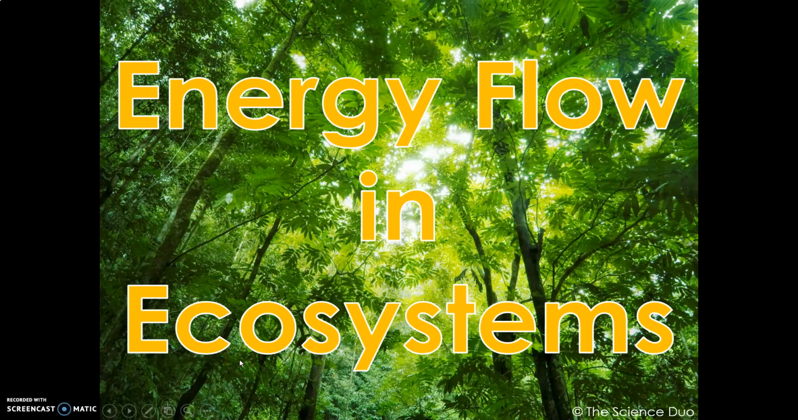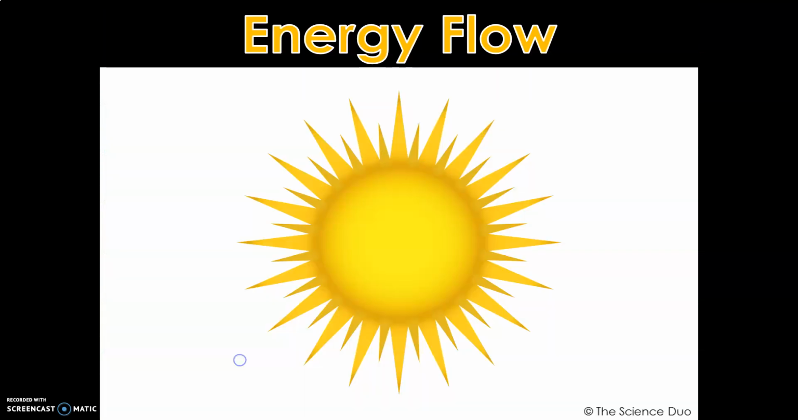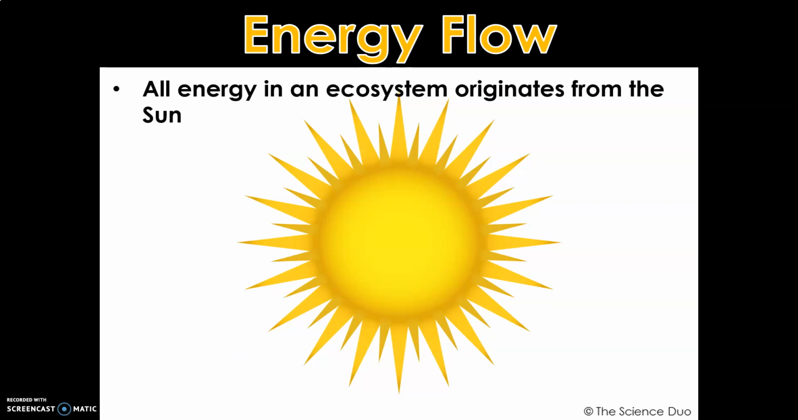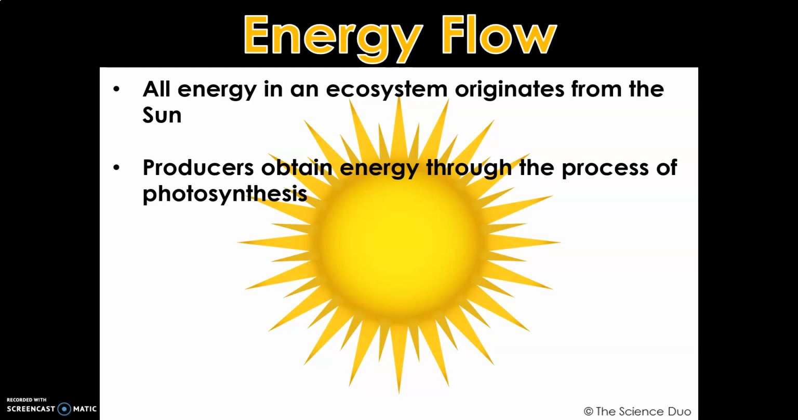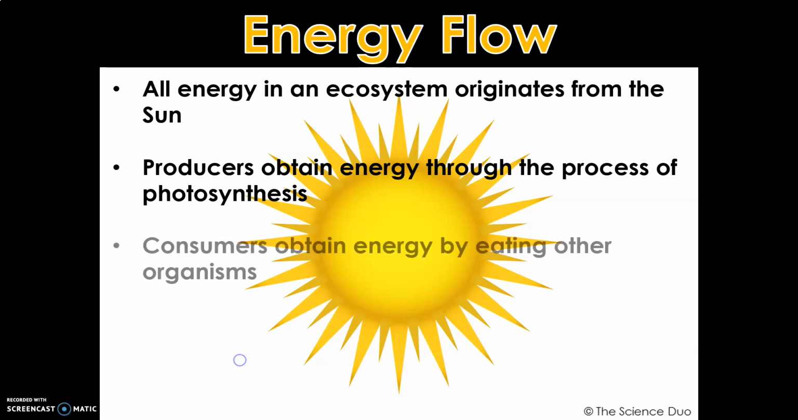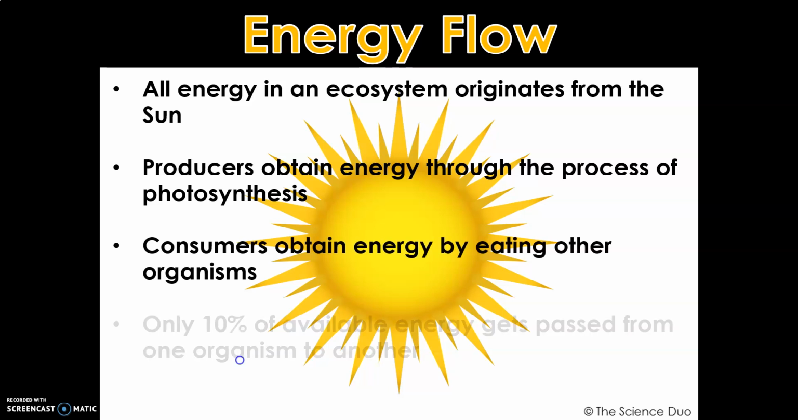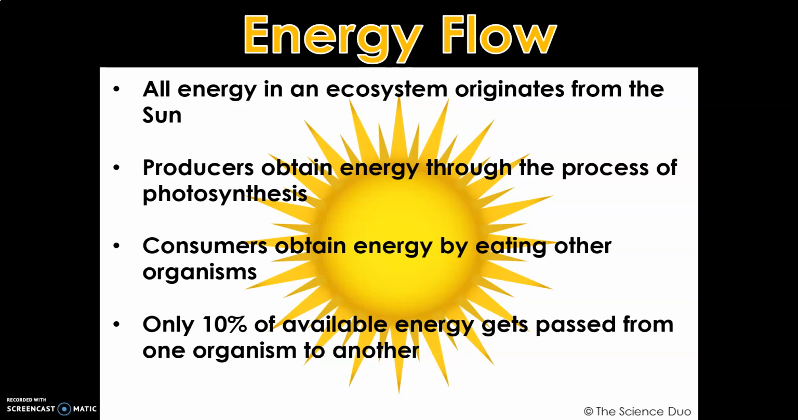Energy flow in ecosystems. All energy in an ecosystem originates from the sun. Producers obtain energy through the process of photosynthesis. Consumers obtain energy by eating other organisms.